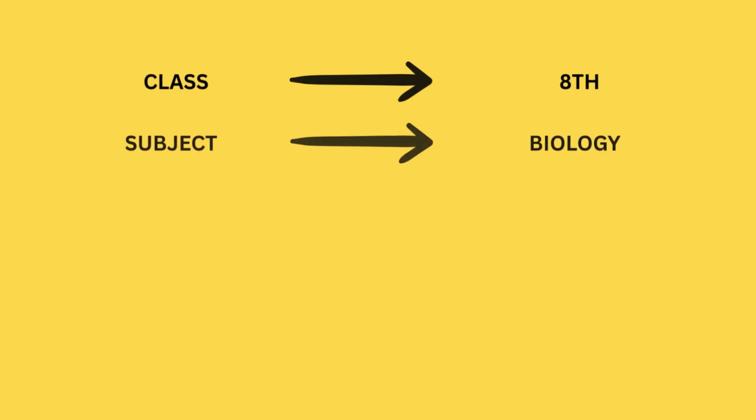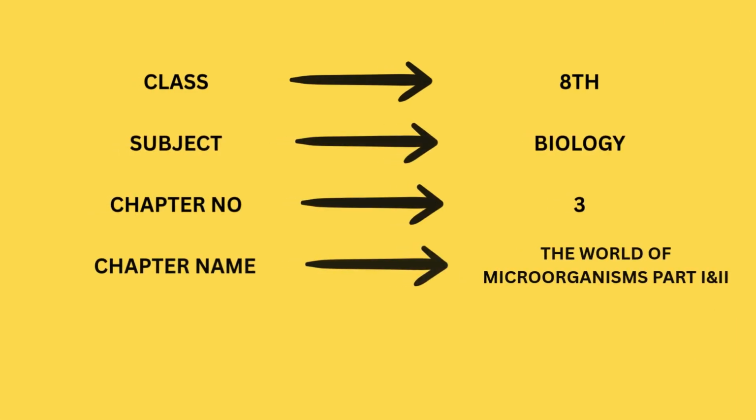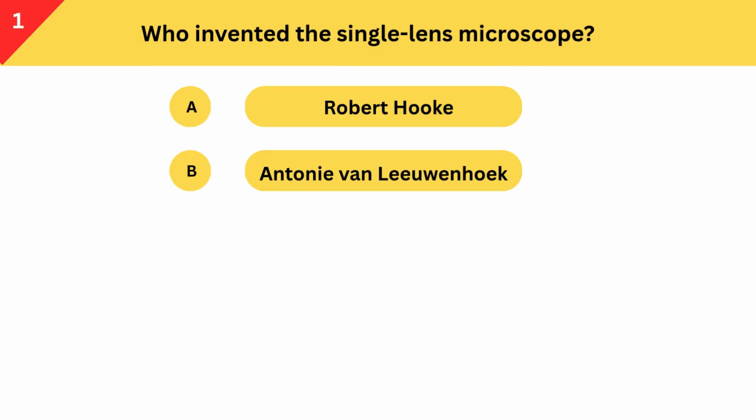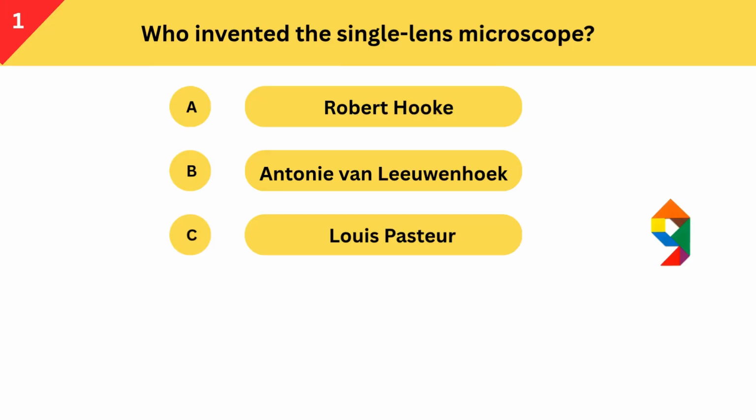Class 8th Subject Biology. Chapter number 3. Chapter name: The World of Microorganisms Part 1 and 2. Total MCQs 50. Who invented the single-lens microscope? A. Robert Hooke. B. Antony van Leeuwenhoek. C. Louis Pasteur.